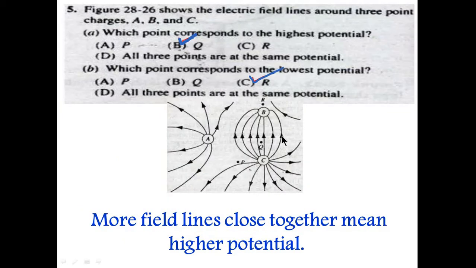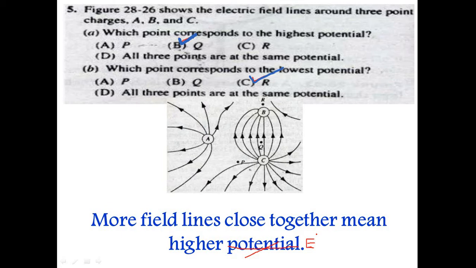This figure basically shows the field lines around 3 point charges A, B and C. From A, the field lines are moving outward, so this is a positive charge, B is a negative charge, and C is also a positive charge. So now which point corresponds to the highest potential? Where the field lines are closer, the electric field has a higher value, and where the field lines are further apart from each other, the electric field strength is less. So if we discuss the potential, which point corresponds to the higher potential?